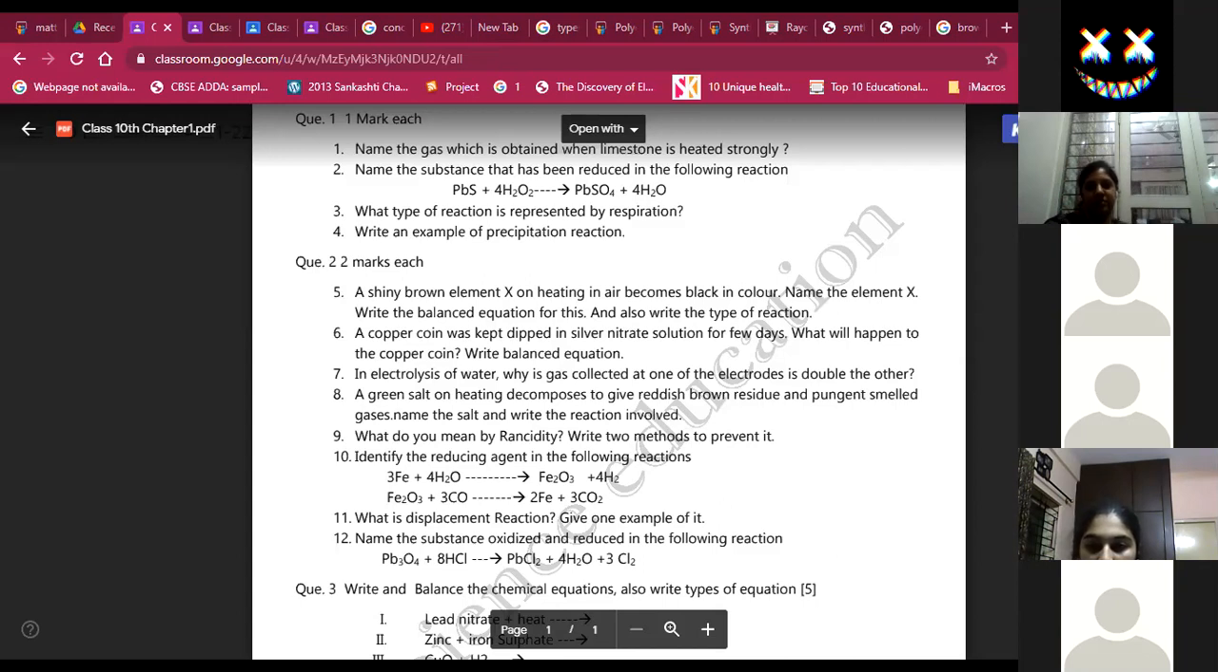Any two of the five given, you can write. First, by storing food in airtight containers. Second, by vacuum packing the food. Third, by adding antioxidants. Fourth, by flushing nitrogen gas. And fifth, by refrigeration. Refrigeration always keep at the end.